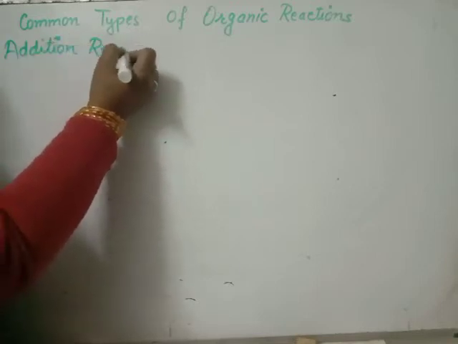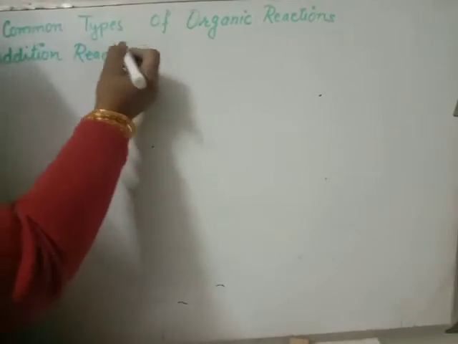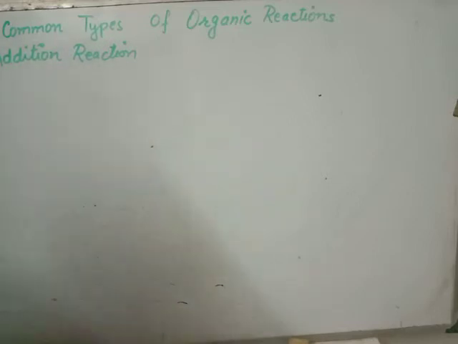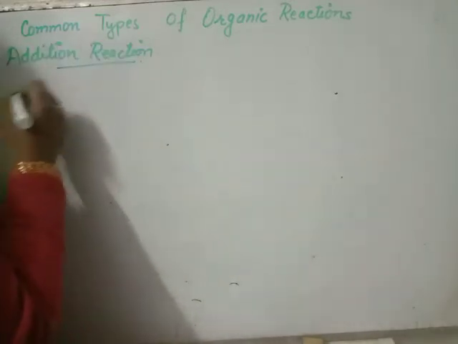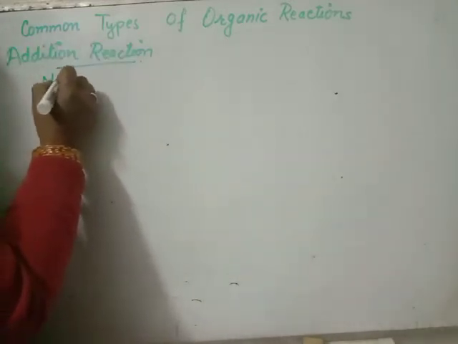Addition reaction is the chemical reaction in which two or more reacting species combine together to give a single molecule of product. Clear? Under this heading we have nucleophilic addition reaction.